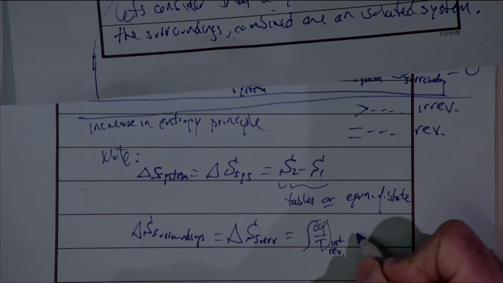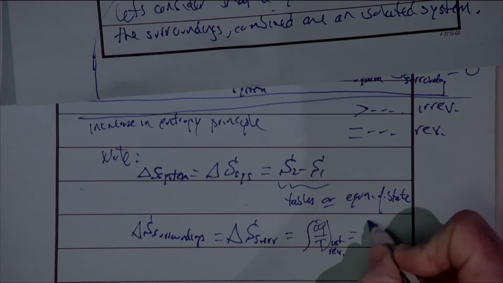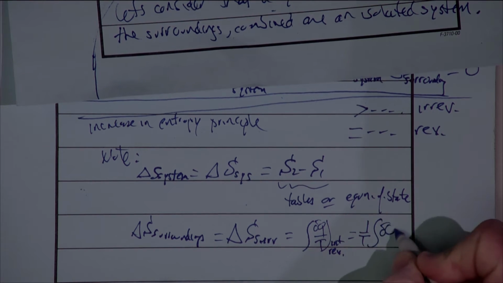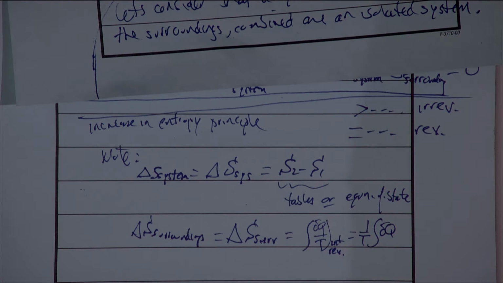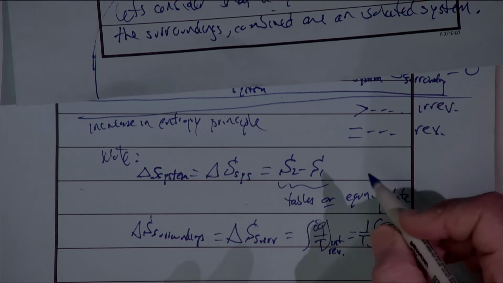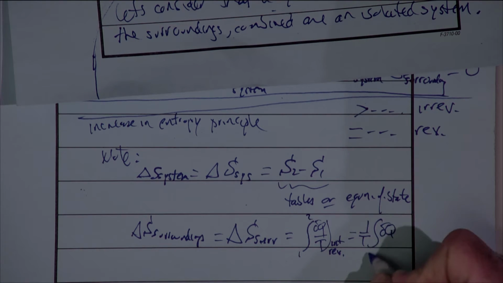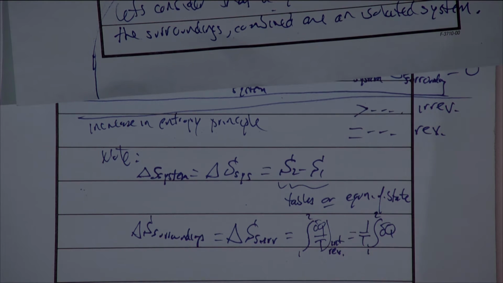So we can approximate this then as, well, if the temperature is not going to change, it's just going to come out of the integral. We have the integral of delta Q. I should really show this as a process for the surroundings, so let me just put a 1 to 2 and a 1 to 2. And then we would note lastly that the integral of delta Q is just Q, but this is the heat transferred to the surroundings.